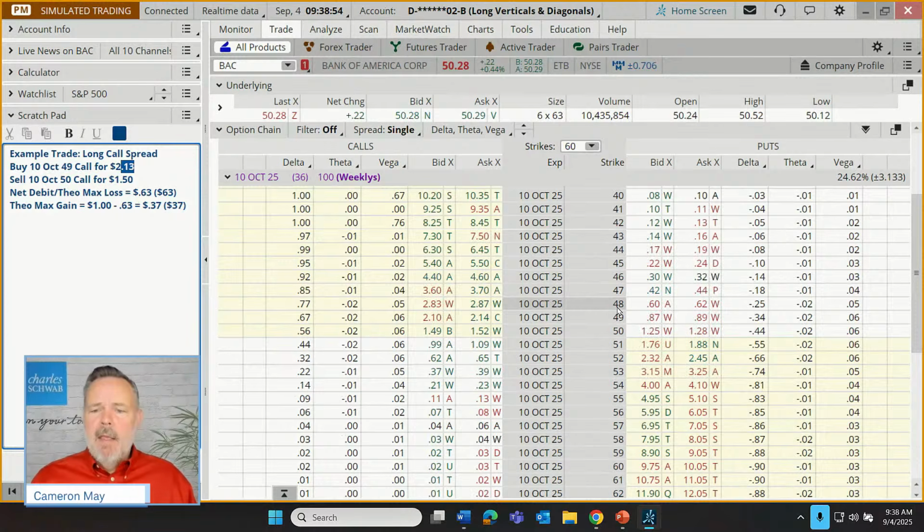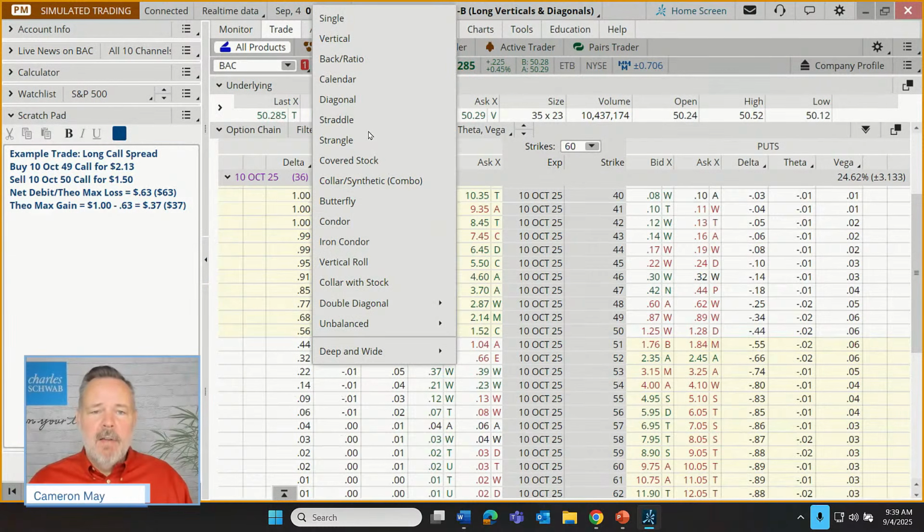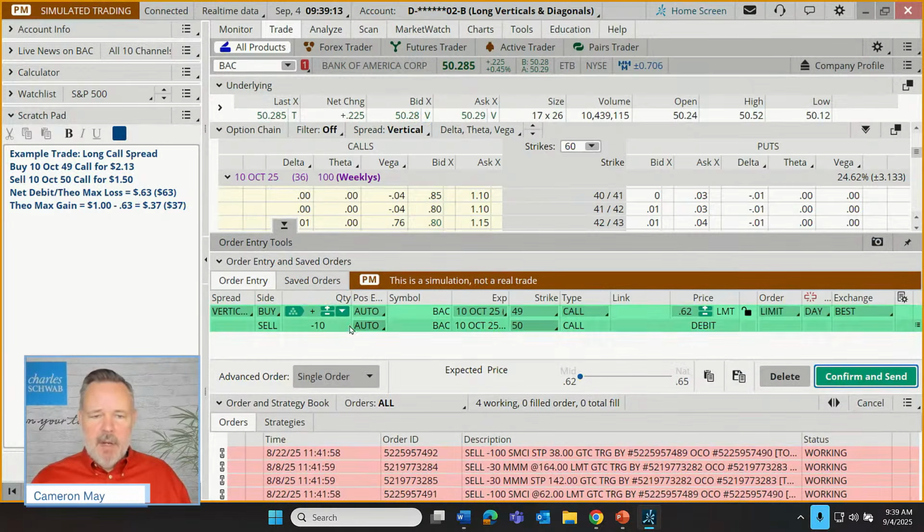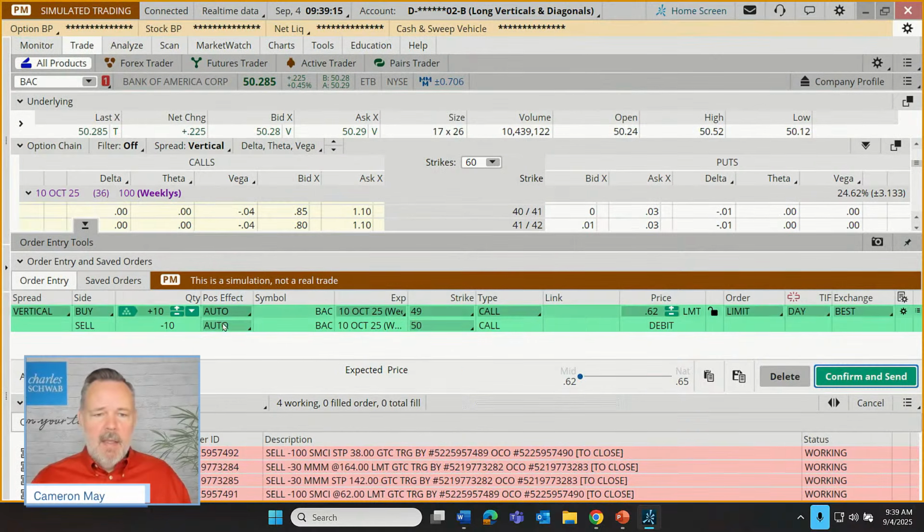All right. In any case, let's place our trade, 49.50. I'm going to come up here where it says spread single and change that to a vertical spread. So this is pairing up the strikes with each other. And I'm going to go to that 49.50 strike pairing and click on the ask price. And that's going to create an order to buy this vertical spread.